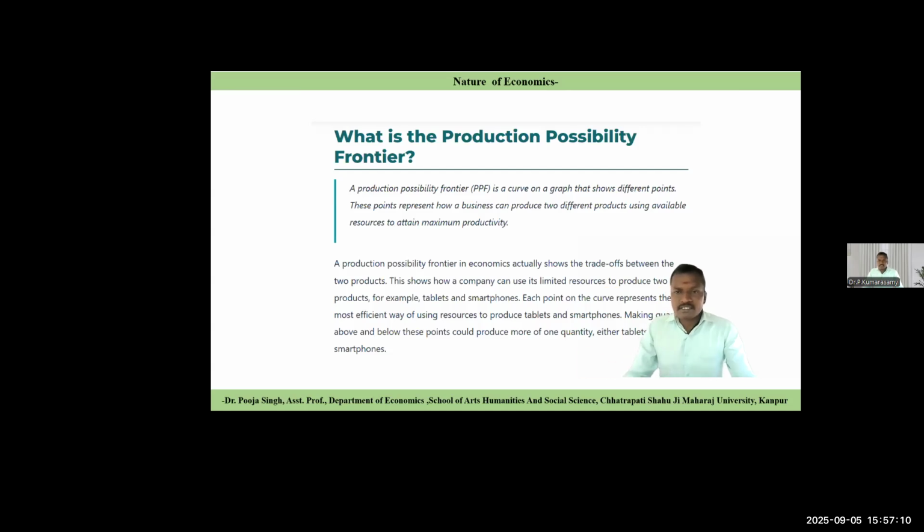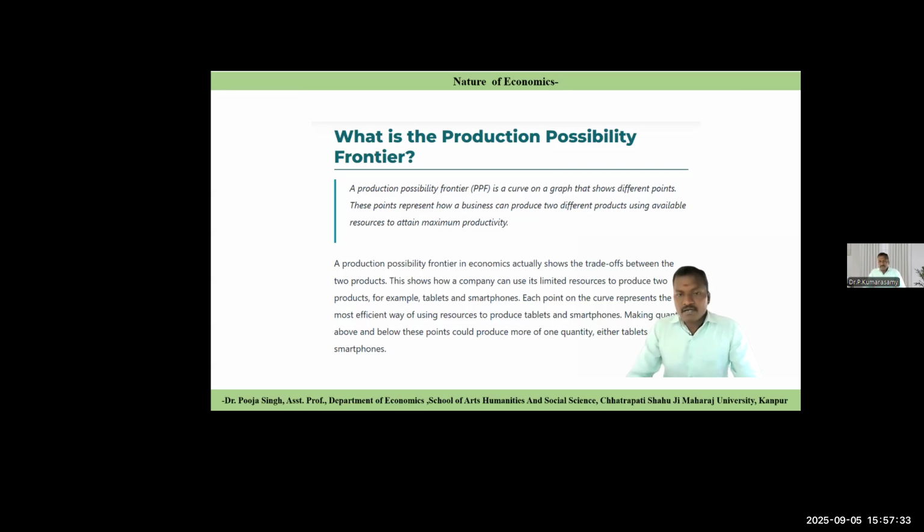So, the production possibility frontier. What is the production possibility frontier? The PPF shows the trade-off between two products. It shows how a company can use limited resources to produce two products.